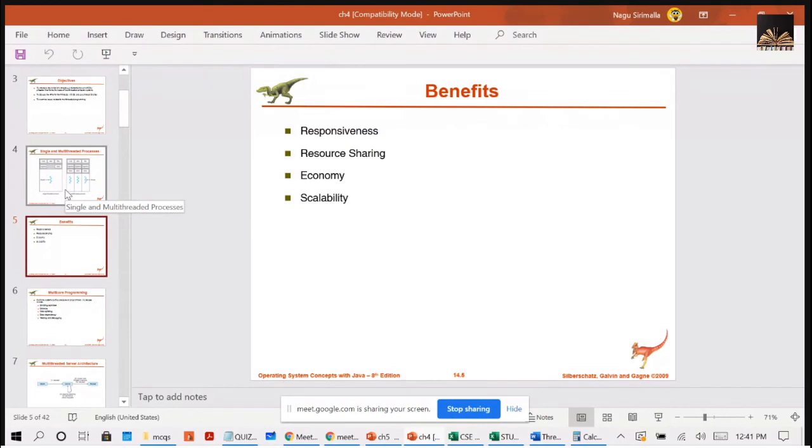If you are creating a thread, the thread will be created very fast, and the communication between the threads is very fast, and you need not allocate the resources separately. Why? Because they will be sharing the resources of the process.